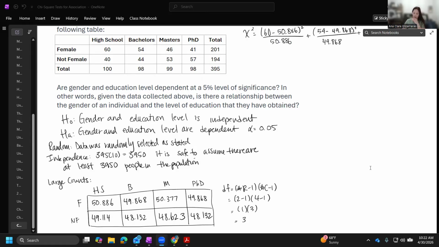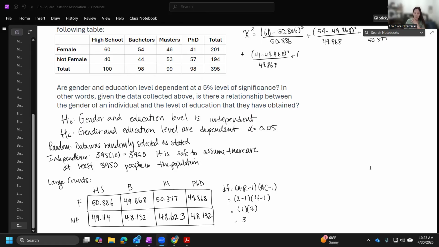Plus master's female, we observe 46 minus 50.377 squared over 50.377. Adding that to a PhD female, we observe 41 minus 49.868 squared over 49.868.